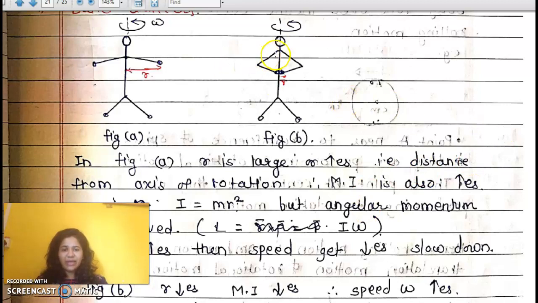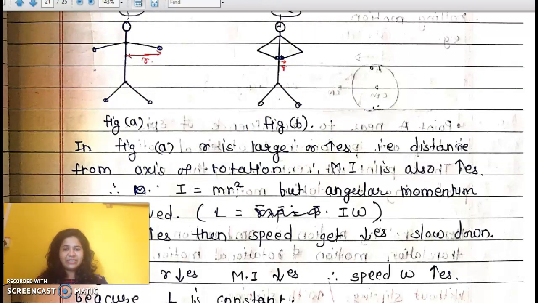So that's why the hand movements matter, and it depends on the speed. If the radius increases, or the distance of the hands from the center of mass increases, then the speed decreases, and if the hands are closer, then the speed increases.